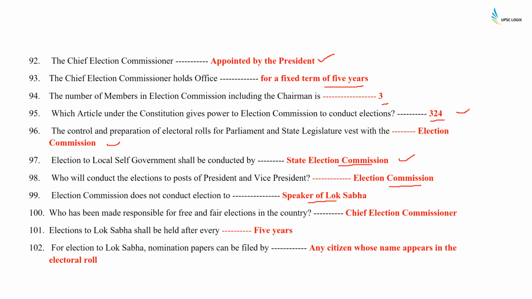Who has been made responsible for free and fair elections in the country? It is the Chief Election Commissioner. Elections to Lok Sabha shall be held every 5 years. For election to Lok Sabha, nomination papers can be filed by any citizen whose name appears in the electoral roll.